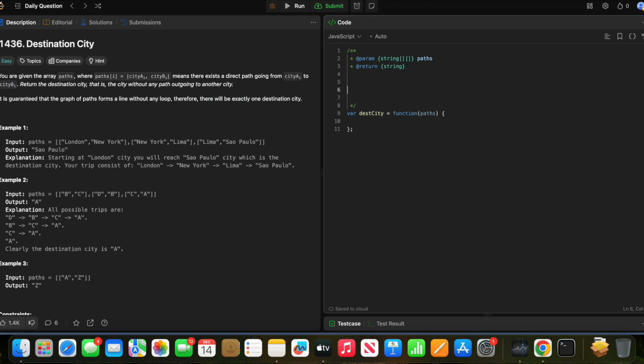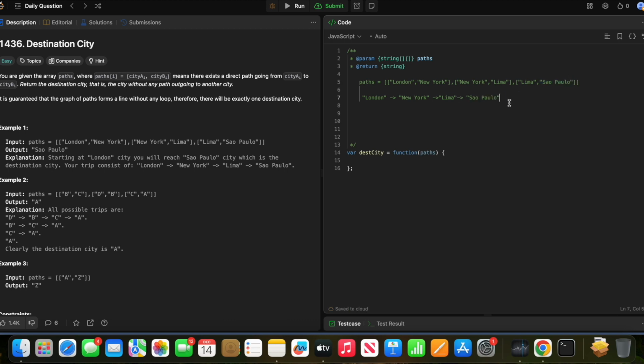Okay, so what this means is, if this is a path, then there is a flight going from London to New York, and New York to Lima, and Lima to Sao Paulo.